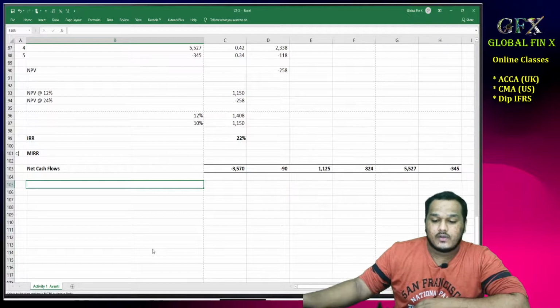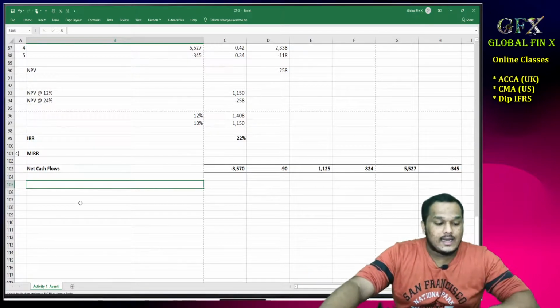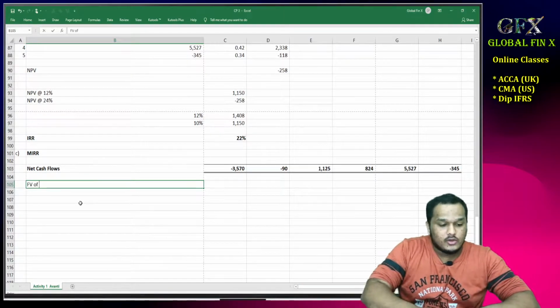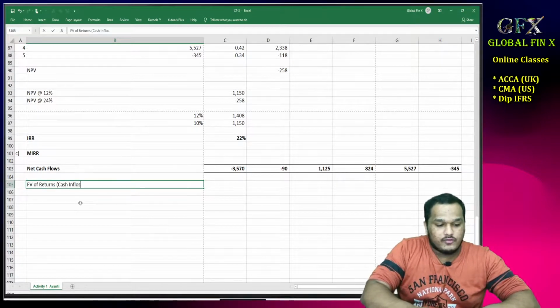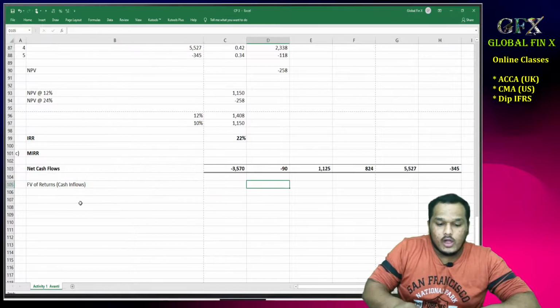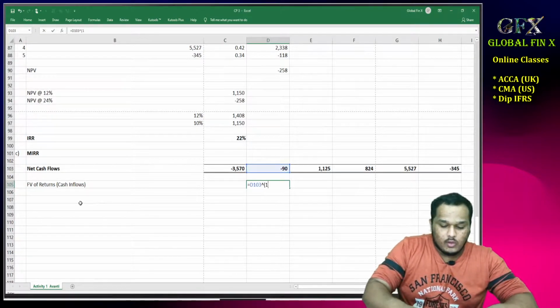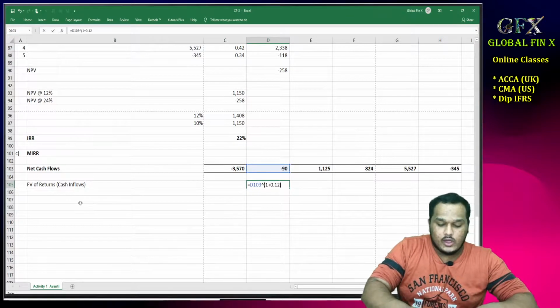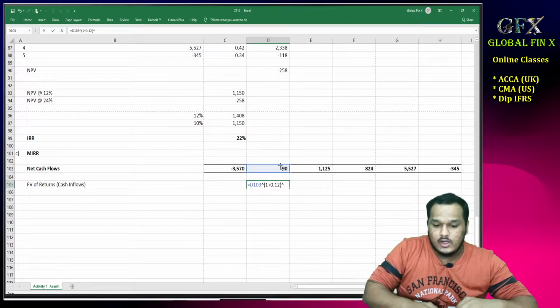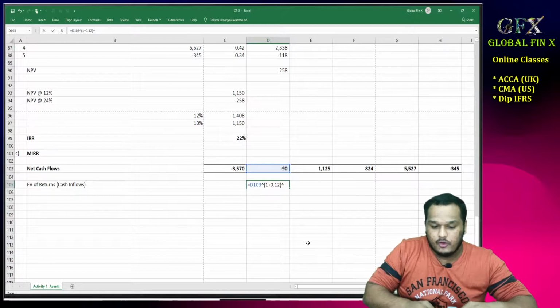Clear? Chalo. Now what I'll do is I'll calculate the future value of returns or cash inflows. How do I do that? Raised to the power of 1 plus R, 0.12 whole power how many years? 1, 2, 3, 4. 4 years.